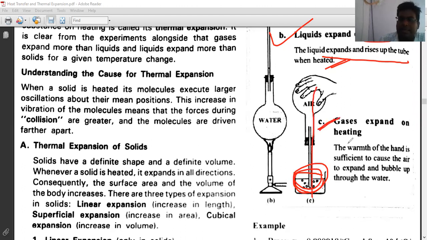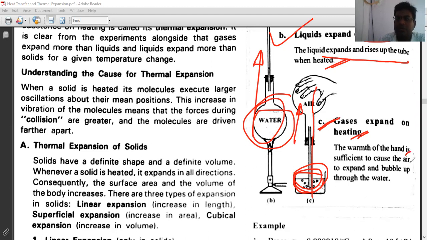And gas expands on heating. So this one is the rise for the liquid and this is the rise for the gas. The warmth of the hand is sufficient to cause the air to expand and bubble up through the water. You can see that there are bubbles here. So this is a gas particle in the air, in the water.